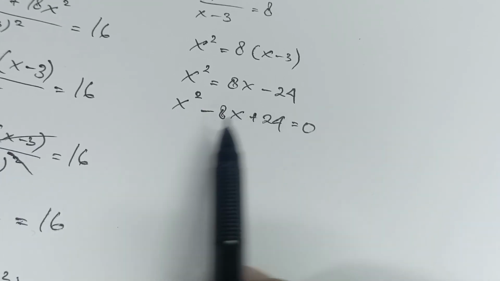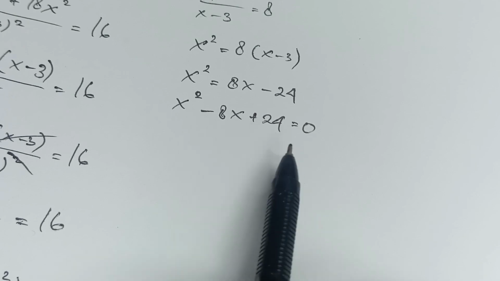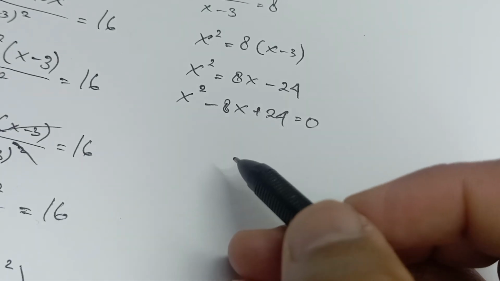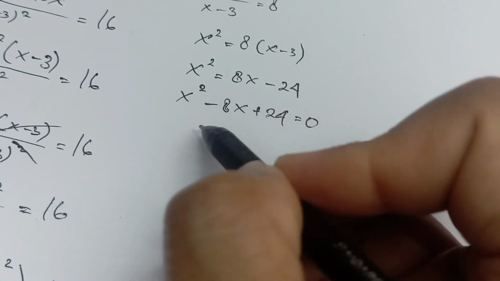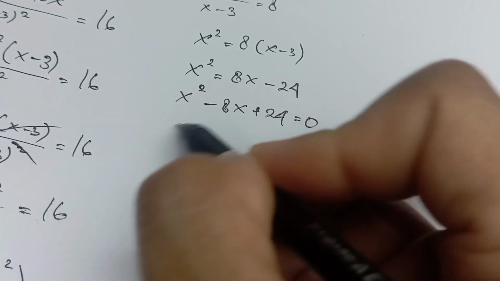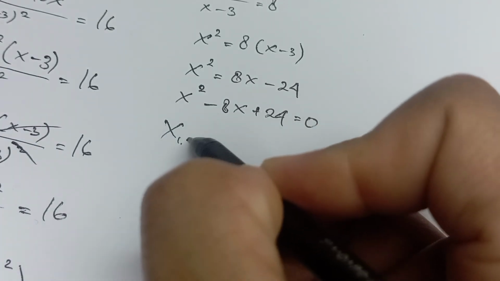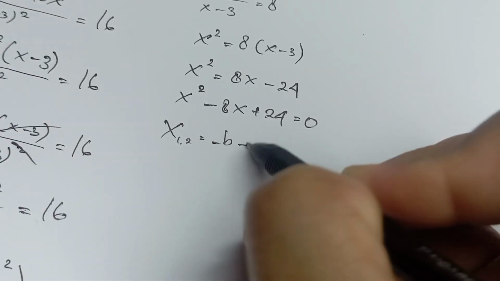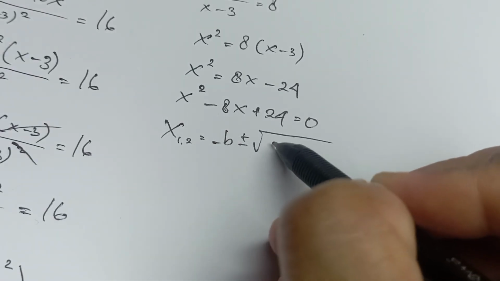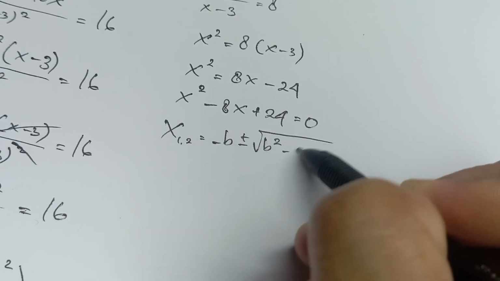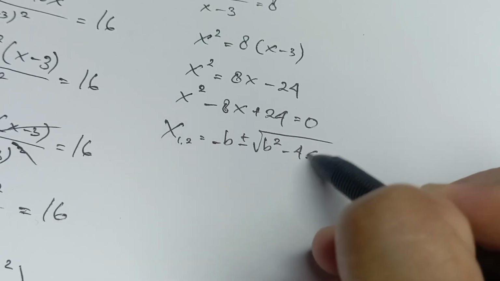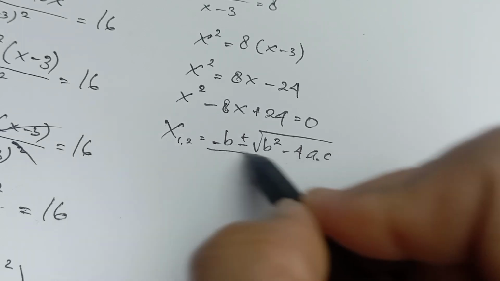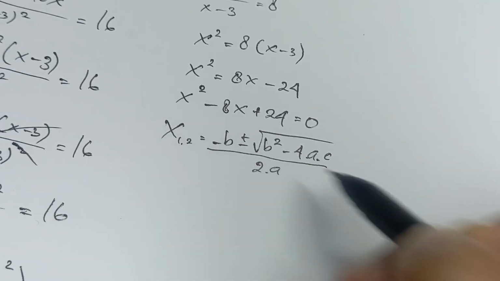So to get a factor from this, we use the quadratic formula: x equals minus b plus or minus the square root of b squared minus 4ac, over 2a.